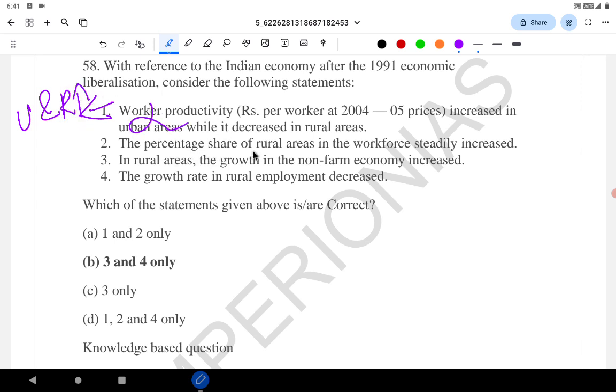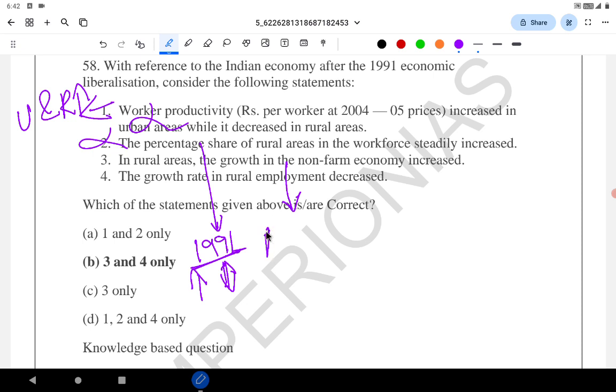The percentage share of rural area in the workforce steadily increased. No. After 1991, because of rapid urbanization, more people moved into urban areas. So the percentage of workforce in rural area decreased, and it increased in the urban area. Again, whenever the word steadily comes, that statement is absolutely wrong. So 2 is wrong. The rural area, the growth in the non-farm economy increased 100%.